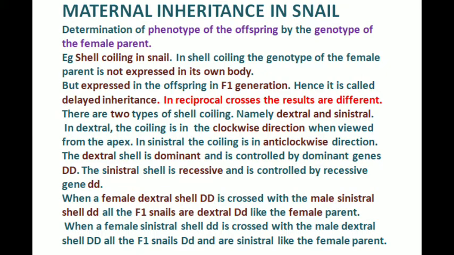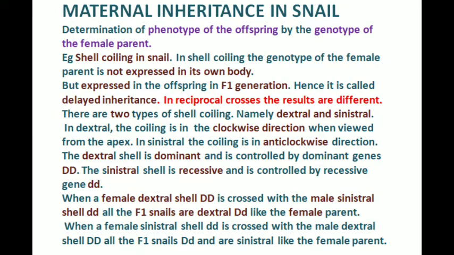An example of maternal inheritance is shell coiling in the snail Limnaea. The genotype of the female parent is not expressed in its own body, but is expressed in the offspring in the F1 generation. Hence, it is called delayed inheritance. Here, the phenotype is not immediately expressed in the offspring. The phenotype of the female parent is expressed only in the F1 generation. Hence, it is called delayed inheritance.